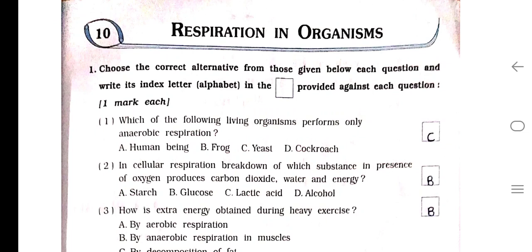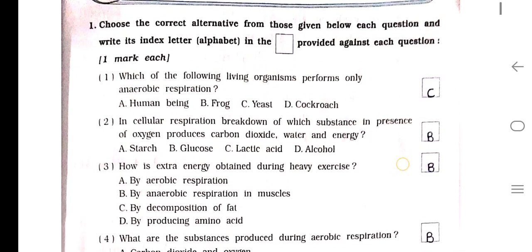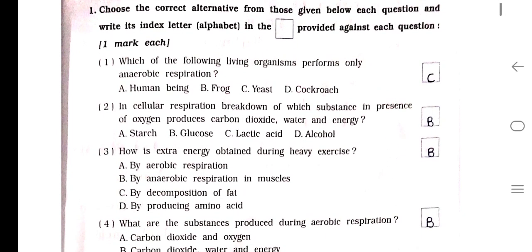Today we will do the Standard 7 Science workbook, Semester 2, NCERT Chapter number 10, Respiration in Organisms. Question number 1, MCQs. Number 1: Which of the following living organisms perform only anaerobic respiration? A. Human being, B. Frog, C. Yeast, D. Cockroach. So the answer is C.